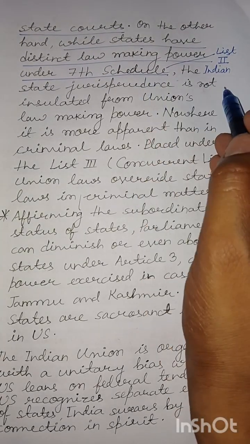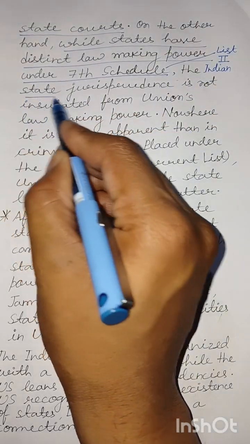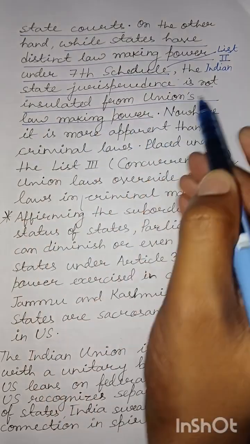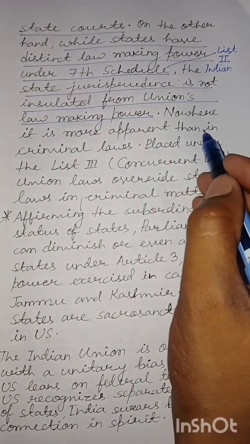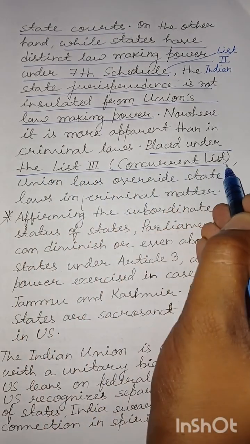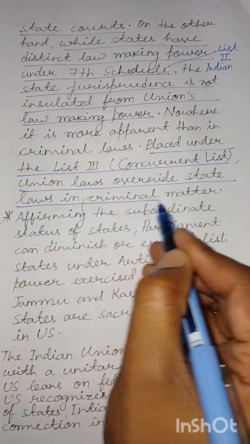The Indian state jurisprudence is not insulated from the union's lawmaking power. Nowhere is it more apparent than in the case of criminal laws placed under List 3, that is the concurrent list. Union laws override state laws in criminal matters.